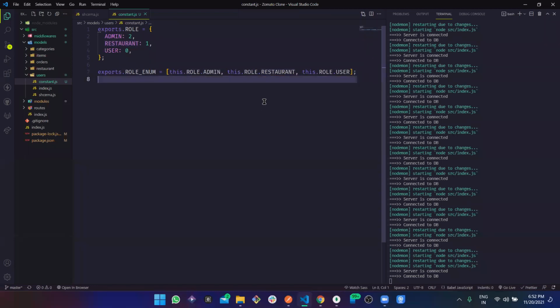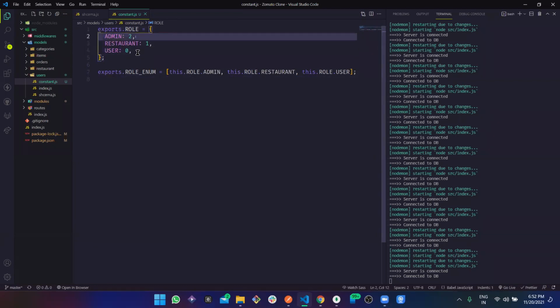In the payload they would get what kind of role this particular user has. They should not see that this user is admin, that this user is restaurant, and that this is a regular user. That's why we make it a bit more objectified, because this is more optimized.